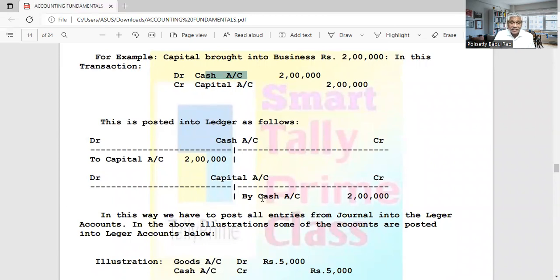You have to write on the credit side, start with "To", and you have to write the debit account name. What is the debit account name? Debit account is cash account. So debit account is cash account. So cash account debtor to capital account. You can say, and here also cash account debit, capital account credit.